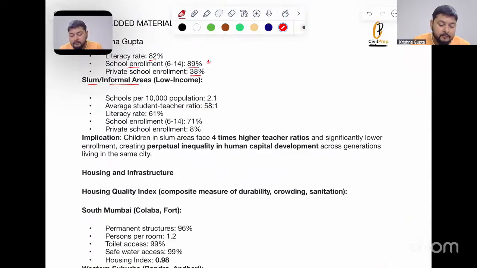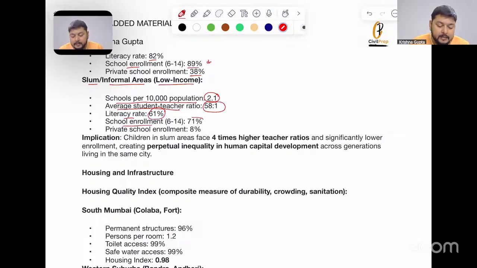Slum, that is informal areas, that is low income. Schools per 10,000 population is just 2.1. Average student teacher ratio is 58:1. Literacy rate is 61%, which is lower than the above two.